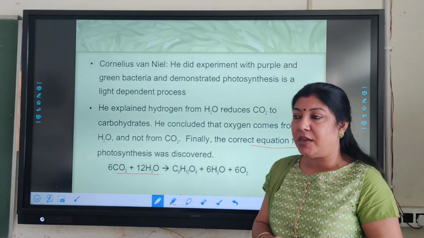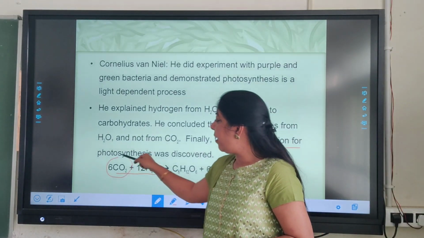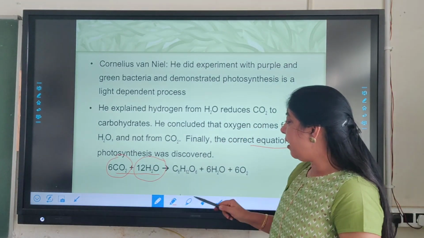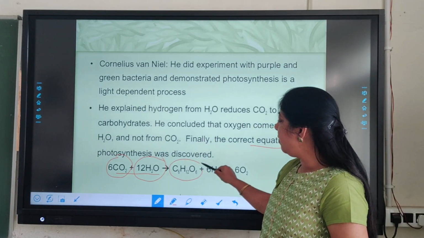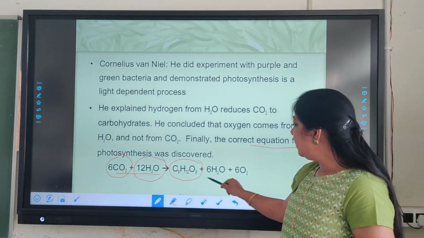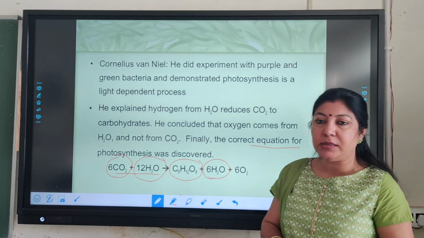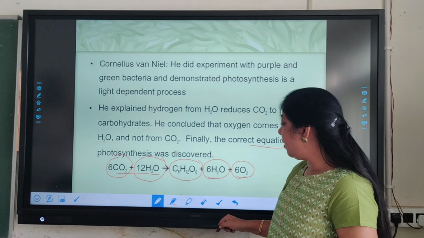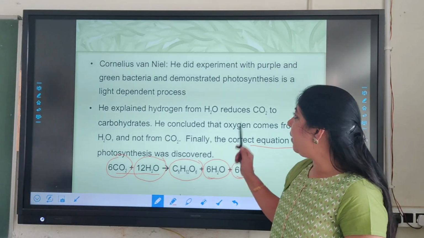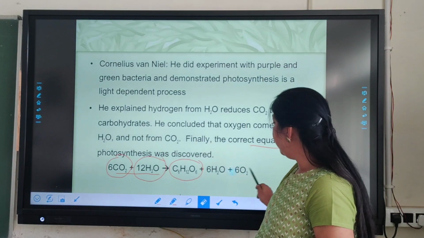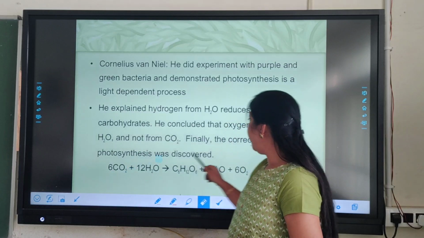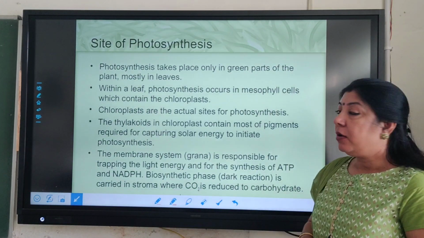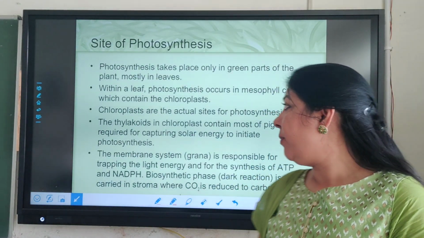He gave the overall balanced equation where 6 molecules of carbon dioxide react with 12 molecules of water, and they are responsible for the formation of 1 molecule of glucose; 6 molecules of water and 6 molecules of oxygen are also released. So this was a path-breaking equation given by Cornelius Van Niel. You must know the balanced equation for photosynthesis. So these were a few early experiments.